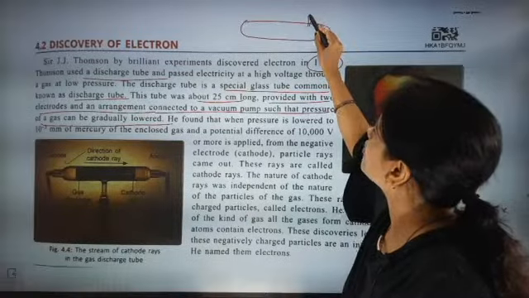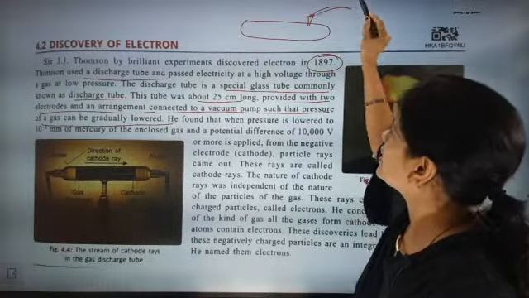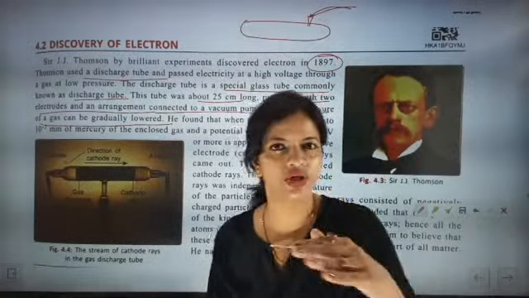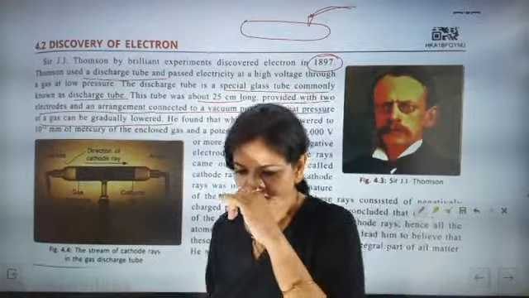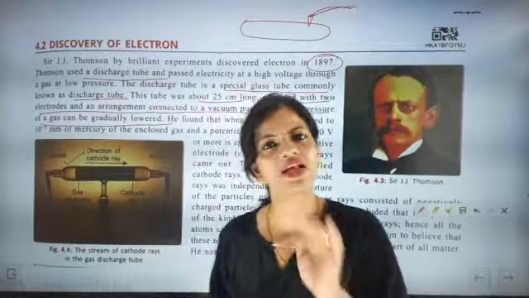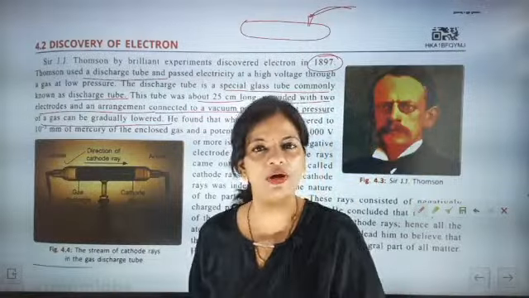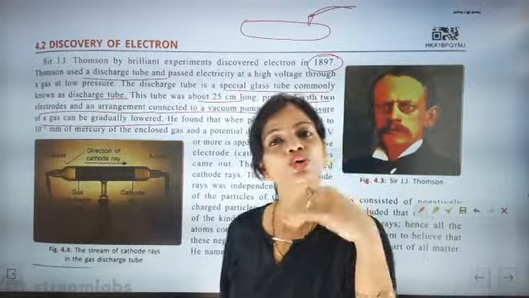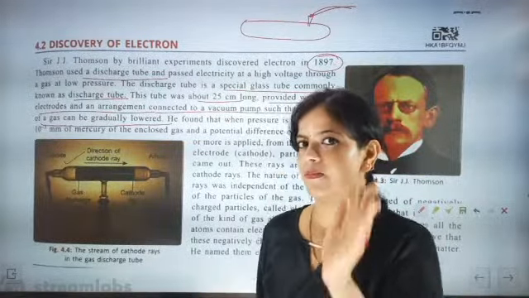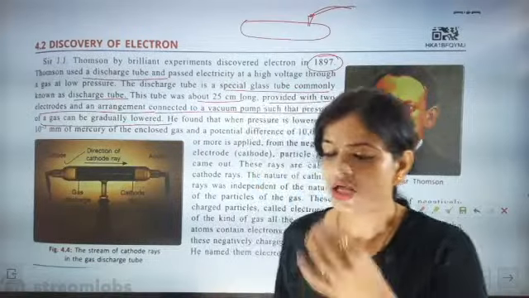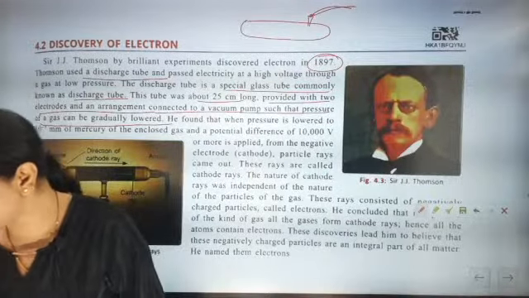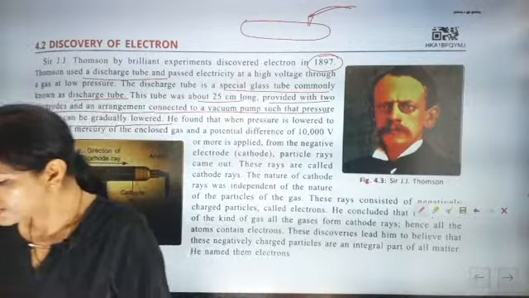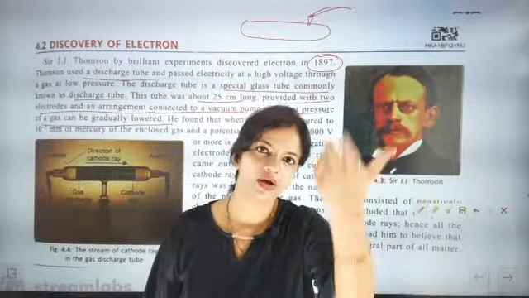With the help of the pump, we can take out the pressure, so we can reduce the pressure inside the discharge tube. It has one extra fitting, that is the pump, and with its help we can take out the pressure.